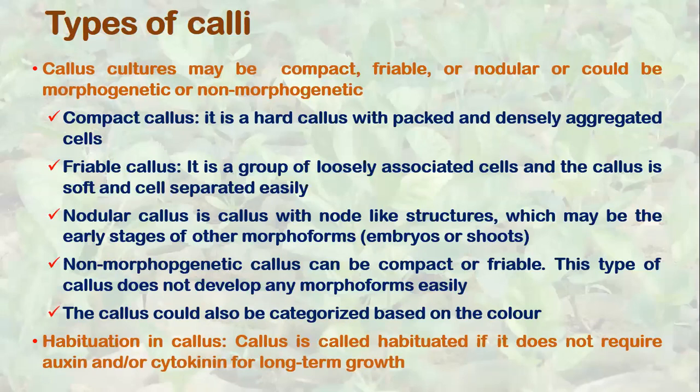Now, another concept in the callus comes as habituation. Callus is called habituated if it does not require auxin and/or cytokinin for growth. Now the question is, we have discussed callus, but we did not discuss under which condition this callus generally gets formed.